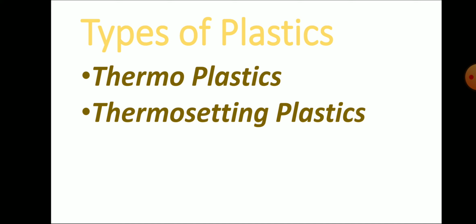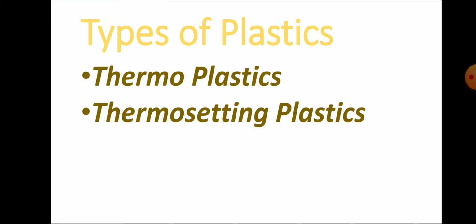What are the thermoplastics we use? A water bottle is thermoplastic. An exam pad is made of thermoplastic, and a toothbrush is thermoplastic. Coming to thermosetting plastics, electric switches are made of thermosetting plastics, as well as certain tableware.